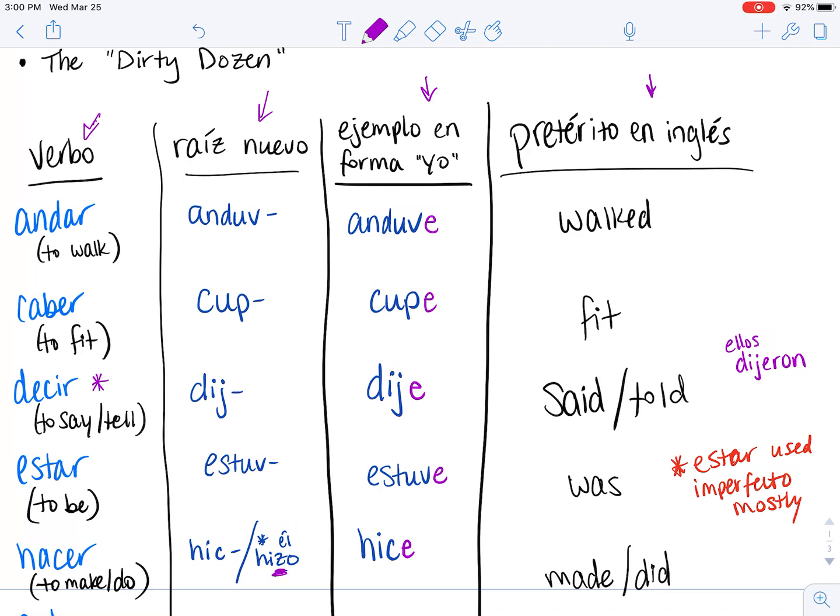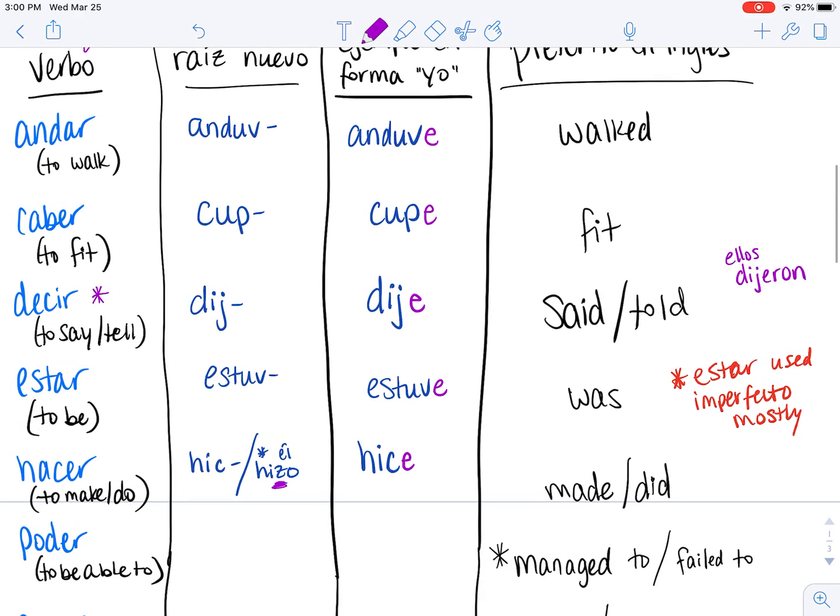This change of the Z is kind of like when we talked about the car, gar, and zar verbs, where in a zar verb, the Z changed to a C to keep that S sound. The same thing is happening here. We're actually going backwards. We're going from a C to a Z because of the vowels that follow it.